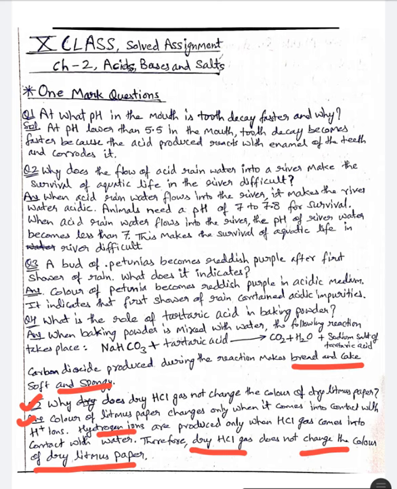Because here the gas is dry HCl gas, and litmus paper is also dry, means there is no water or moisture, due to which H plus ions are not produced, and hence this dry HCl gas does not change the color of the litmus paper.